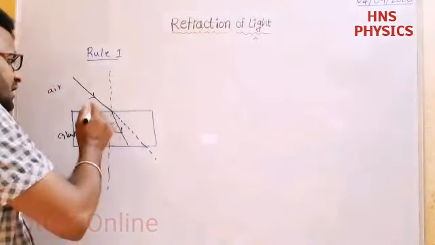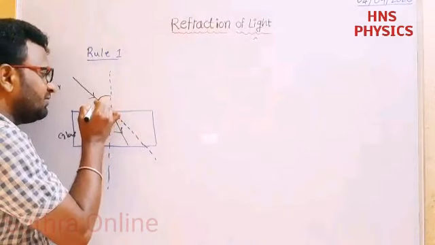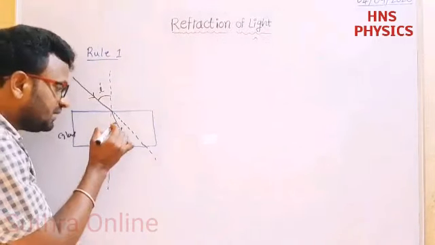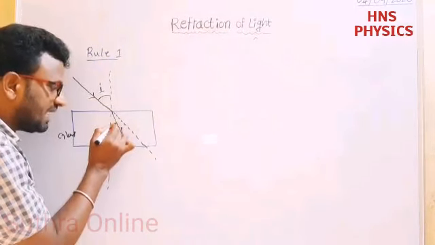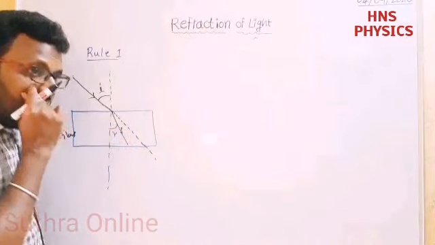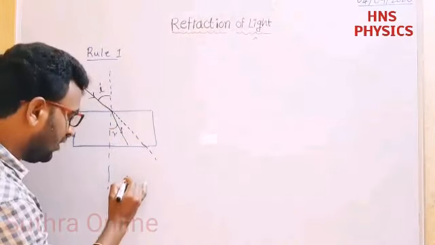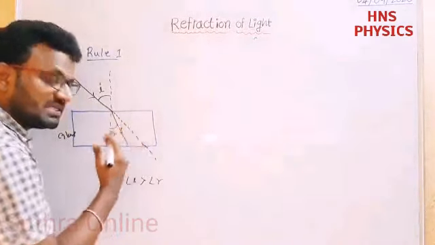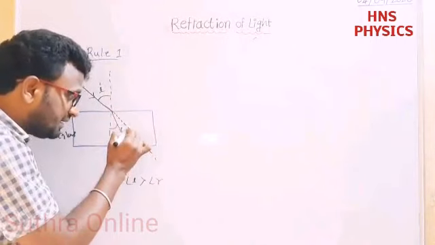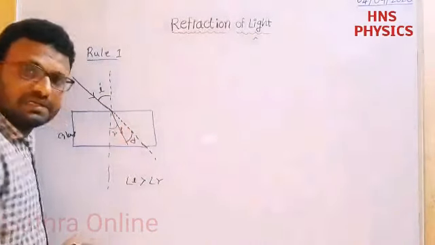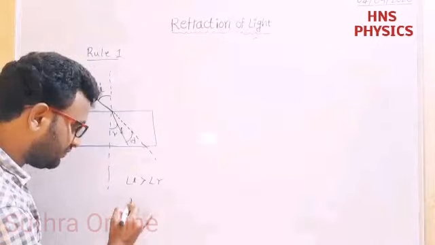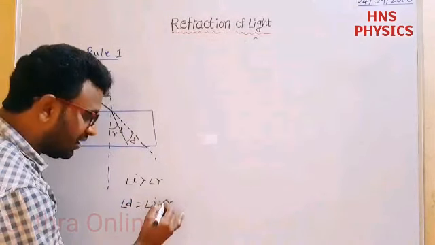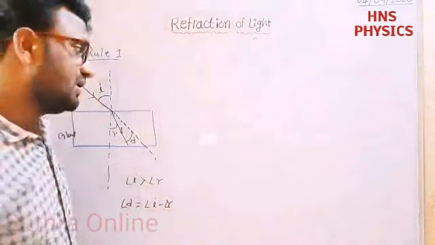So this is called angle of incidence. The angle between the incident ray and the normal line is called angle of incidence. And here the refracted ray makes an angle with the normal line. That angle is called angle of refraction. Here angle of incidence is greater than angle of refraction. How much the ray is deviated from its original direction, that angle is called angle of deviation. So we can write the angle of deviation formula as I minus R, because angle of incidence is greater than angle of refraction.